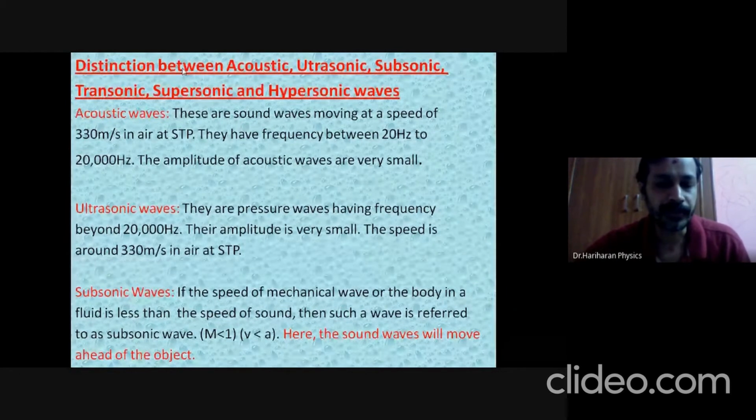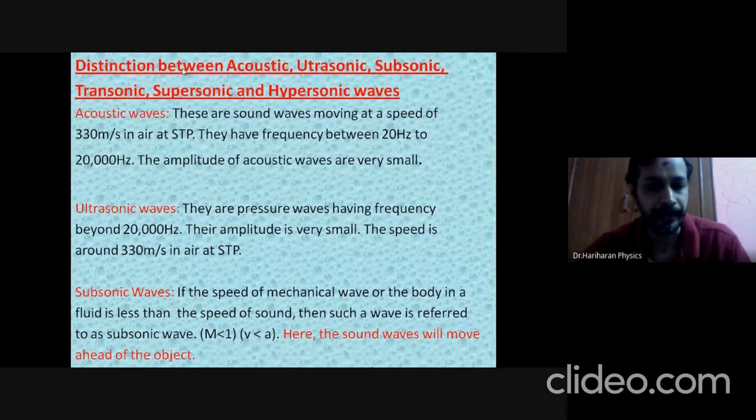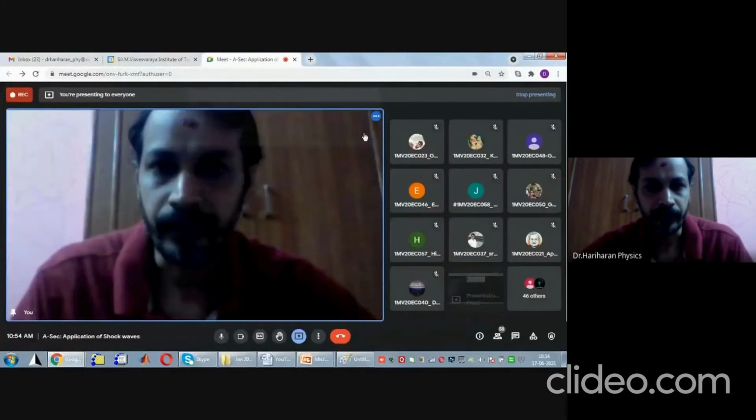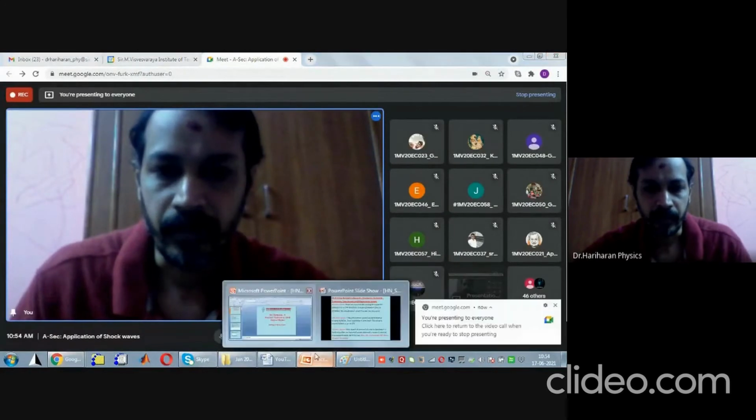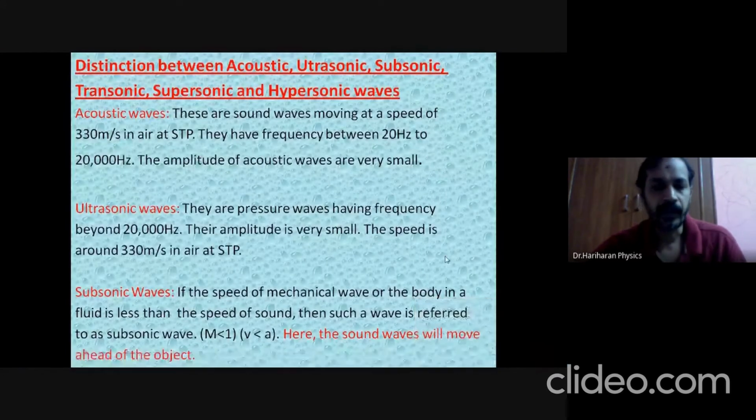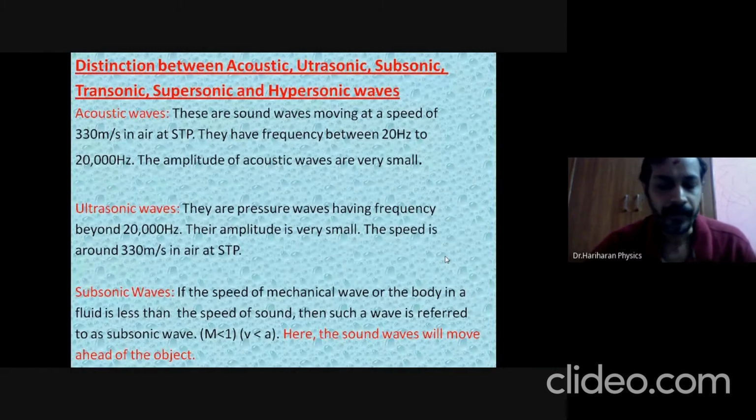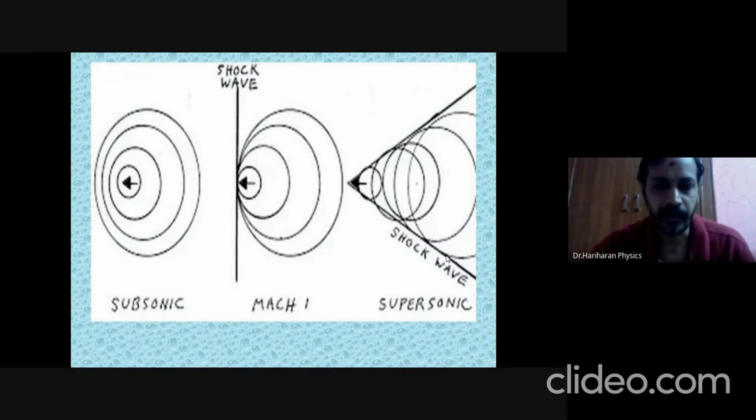Next, what were subsonic waves? Subsonic waves are the mechanical waves described by an object moving in a fluid where the speed of the object is less than the speed of sound in the given medium. In the case of subsonic waves, the sound vibrations are going to be moving ahead of the object. Next, this is the diagram.